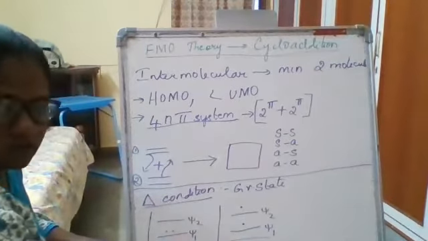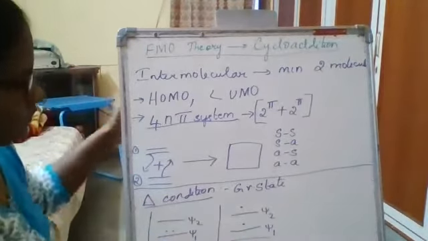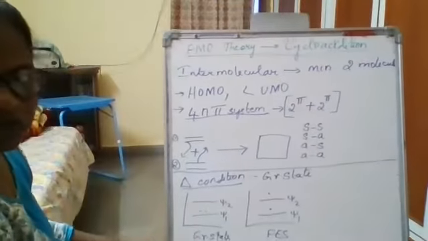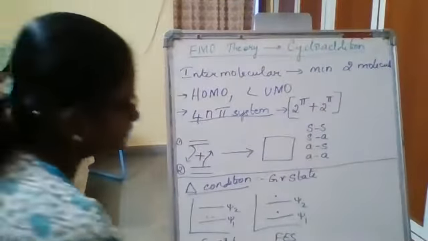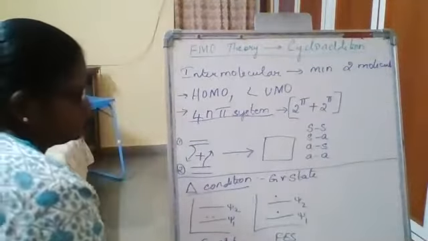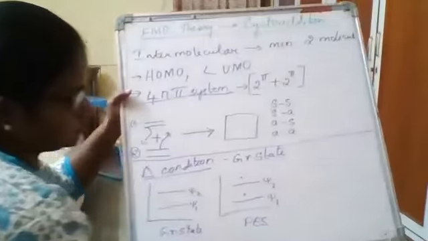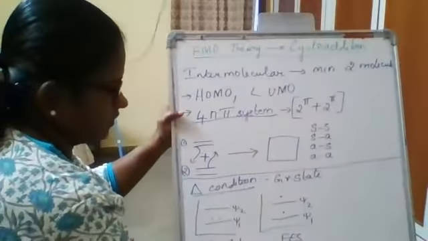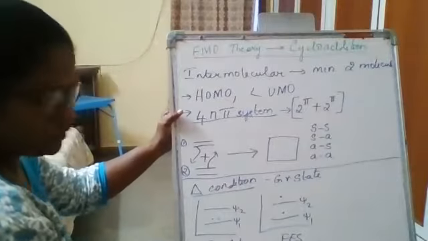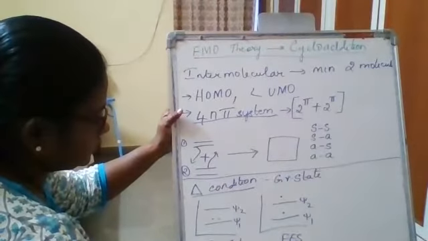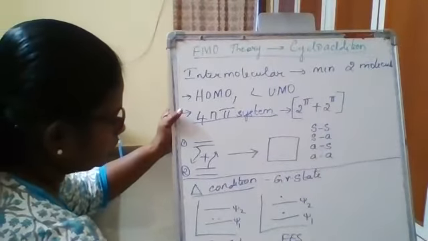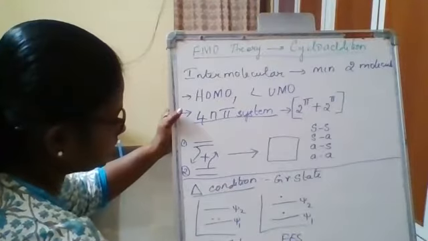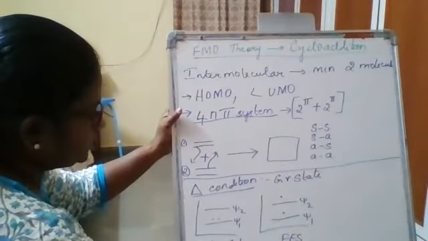So in the ground state, the HOMO will be psi1 and the LUMO will be psi2.